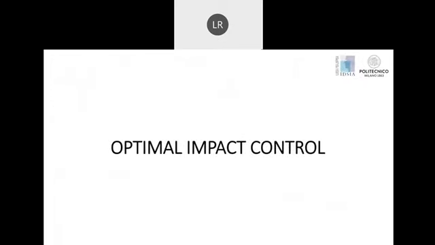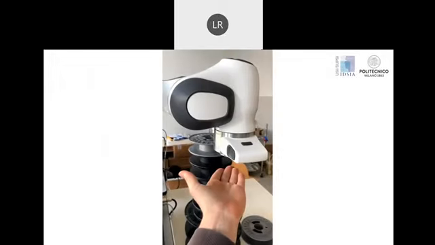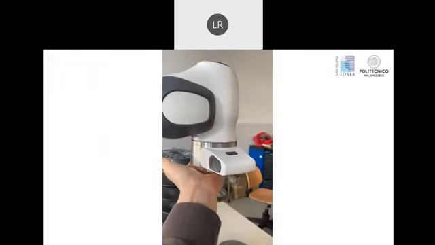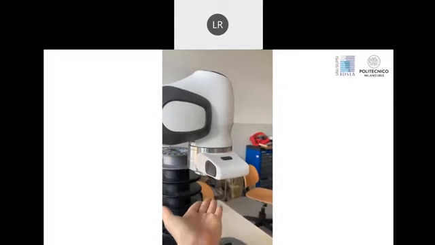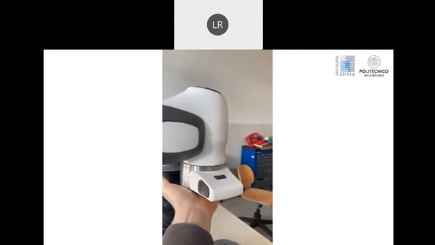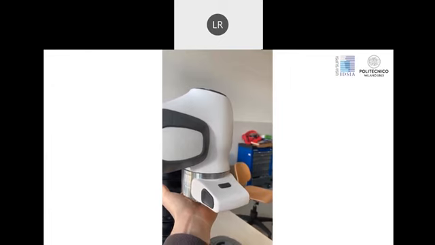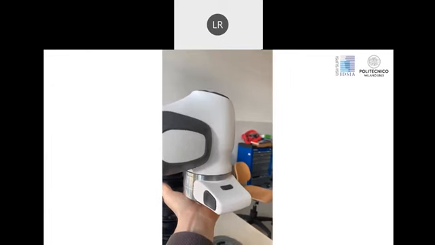Here we would like to highlight the results achieved by the optimal impact control. So here what we have is the robot controlled only with the optimal impact control strategy, capable of achieving an interaction with the surrounding environment without force overshoots.